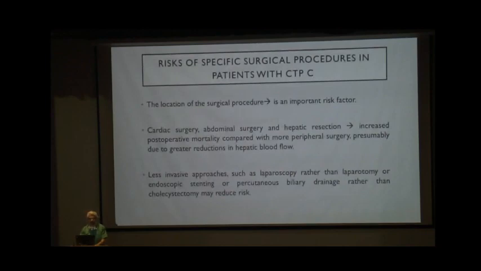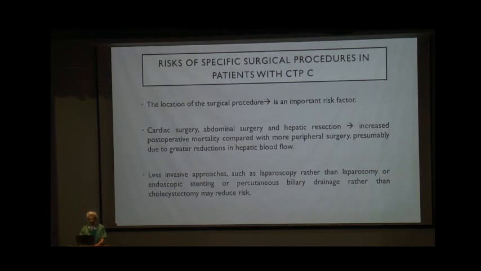Now, what are the risks of specific surgical procedures in patients with CTP C? The location of surgery is the most important factor. The central surgeries like cardiac surgery, abdominal surgeries, and major hepatic resection increase the post-operative morbidity compared to the more peripheral surgeries, presumably because the central surgeries lead to a greater reduction in the hepatic blood flow, which is the most important determining factor in the post-operative period.